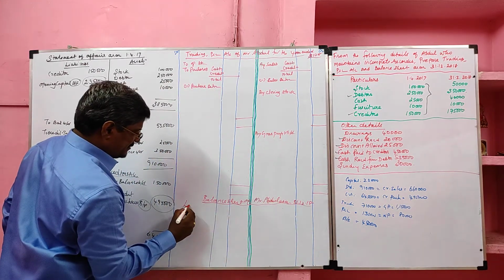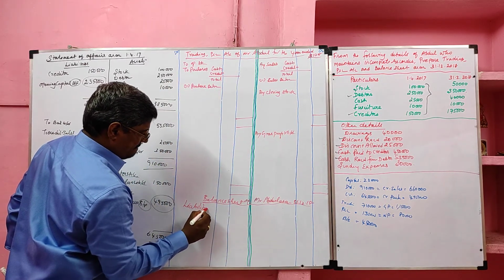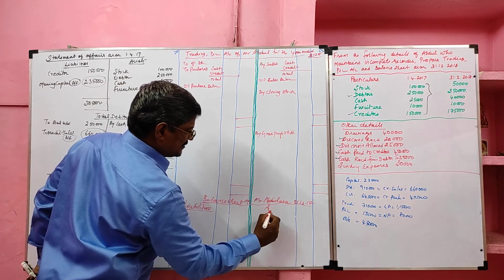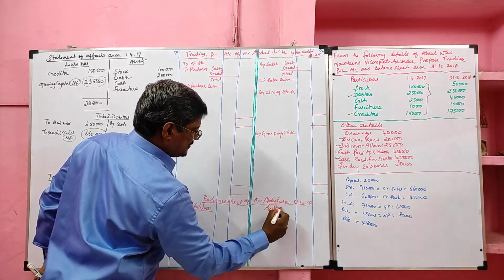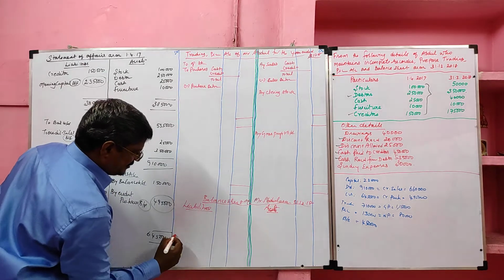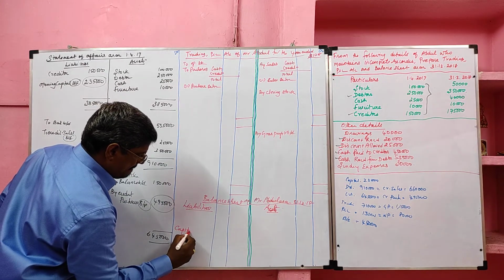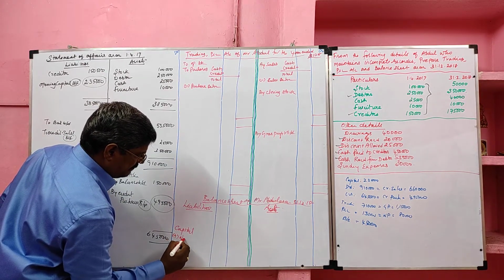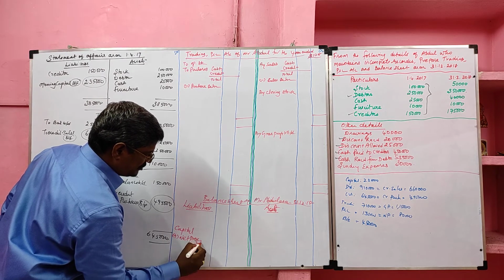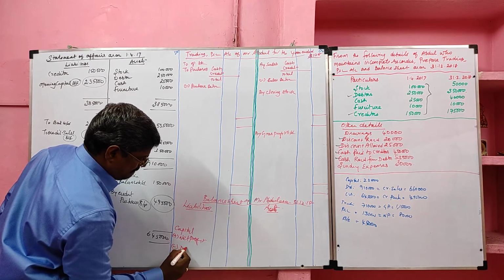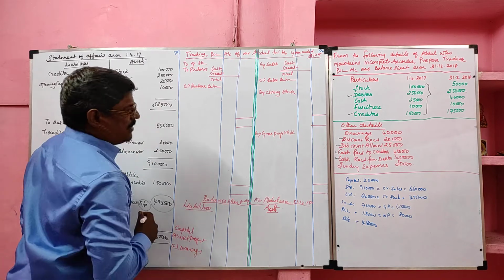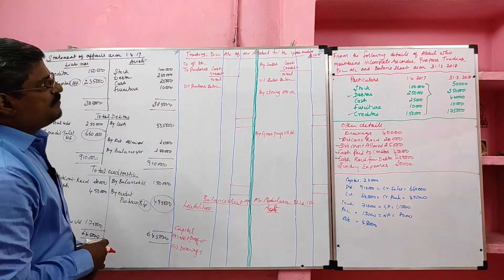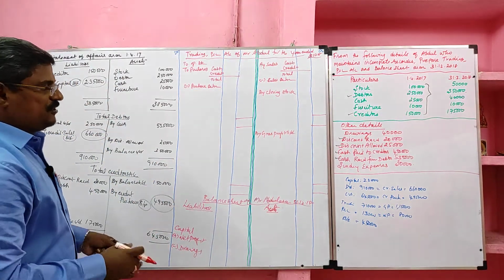We have two sides, liabilities and assets. The format is capital. Net profit should be added. If drawings are given, we have to deduct. So I have drawn the format of trading profit and loss account and balance sheet. Now I am going to solve.